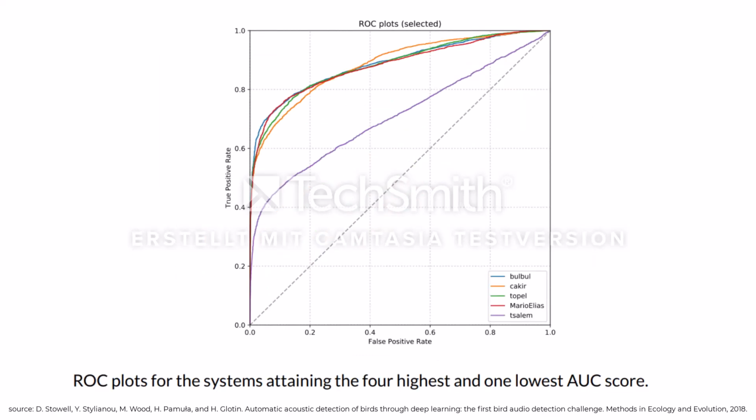This plot shows the ROC curves of the 4 highest scoring entries and the lowest scoring one. Apparently the curves are asymmetrical. They tend to stay close to the left edge, but not to the top edge. This shows that there is a spread in difficulty for the files. Some files are easy to classify as containing bird sound, while many others are more difficult.